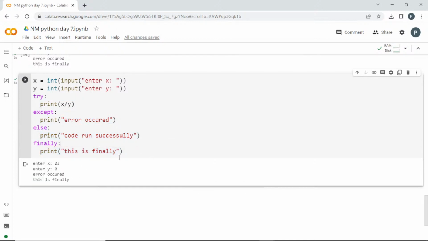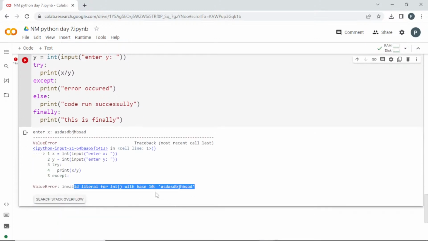Based on your requirement, these are just concepts. If you want to use it in your code, see here, I'll tell you a use case where you can use this try except. I'm asking for an integer input, the value of x. If I enter a number, it is going to store it. Since it is an integer input, you are not allowed to enter a string. If you enter a string or a word or a letter, you will get an error. See here, I am entering some random things.